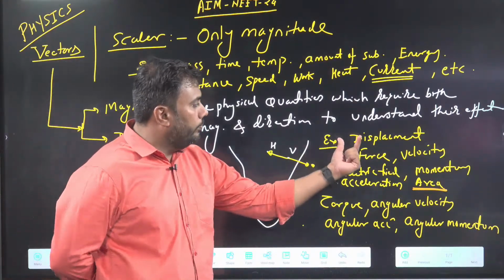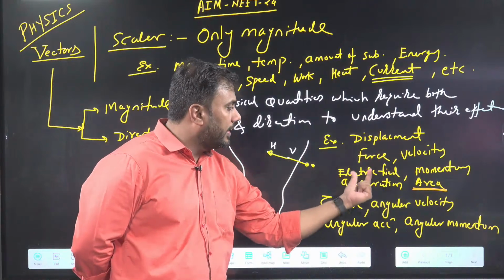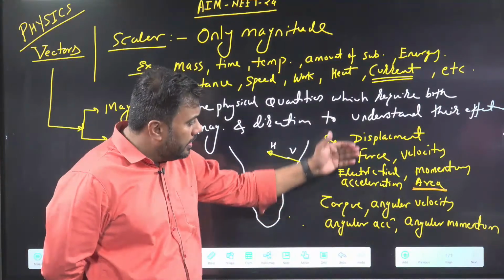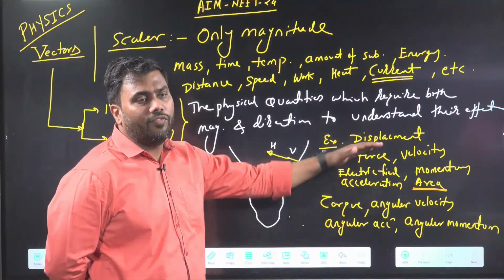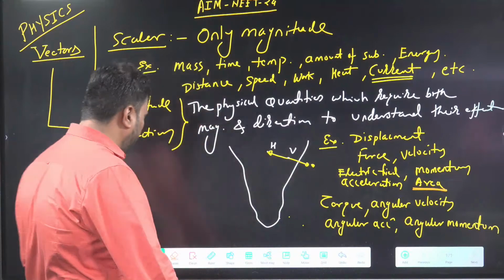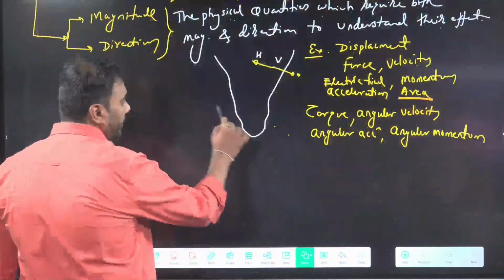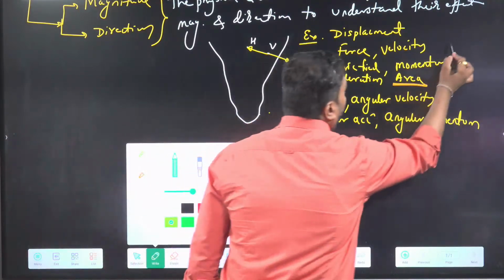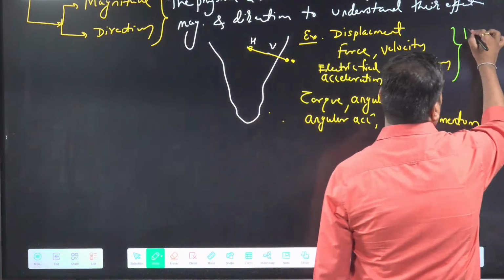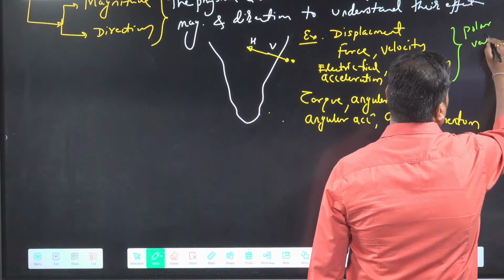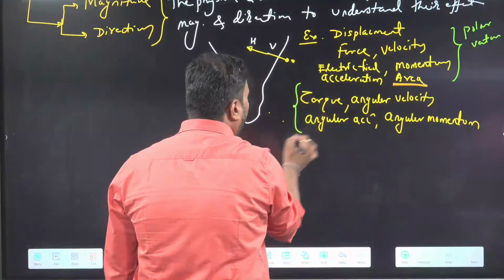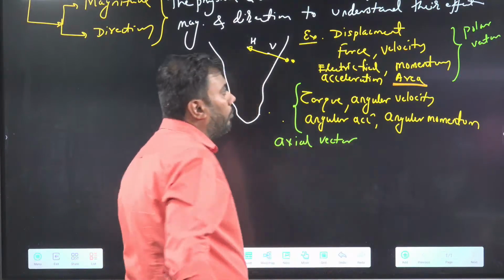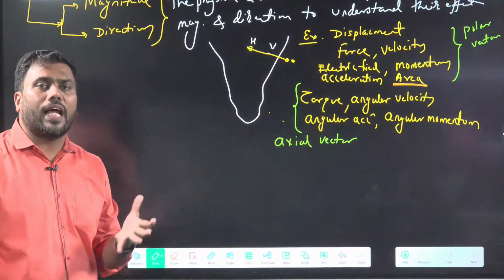Okay, so displacement, force, velocity, electric field, momentum, these physical quantities are vectors. These are also vectors. There is a difference between these two categories of vectors. The above list here is called polar vectors. These are polar vectors. And these are axial vectors. What are polar and axial vectors? So these are two types of vector.